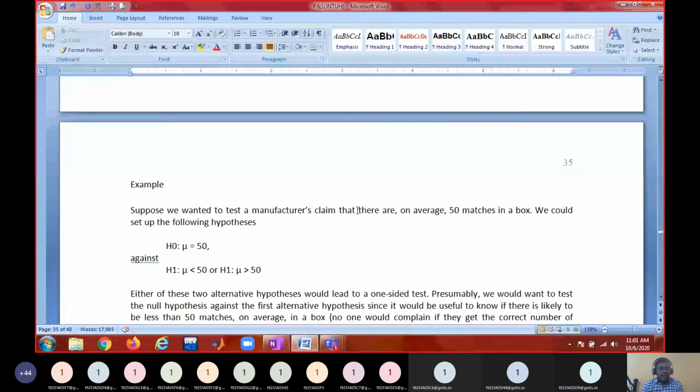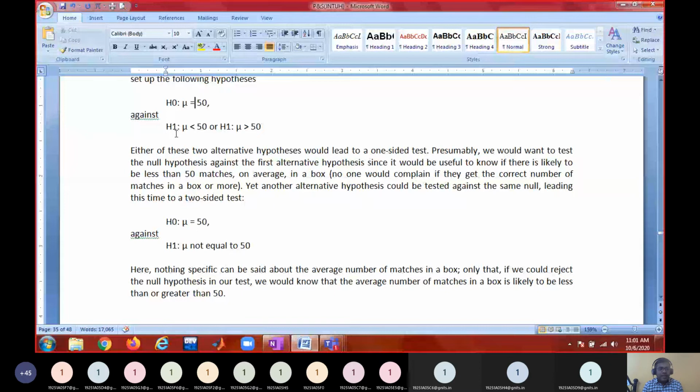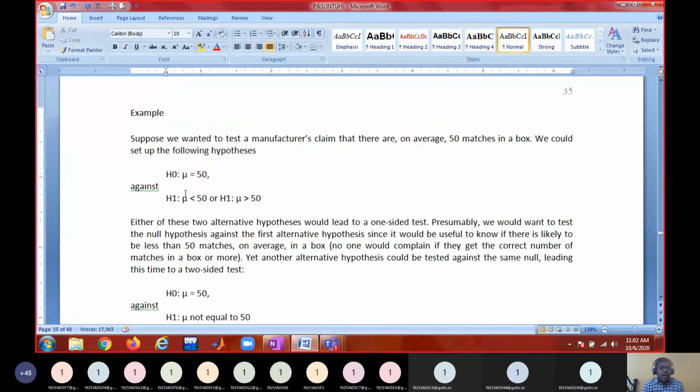As I said earlier, our null hypothesis is always a simple hypothesis, which involves equality. Whereas your composite hypothesis may be like this, or like this, or mu not equal to 50. And if you are framing the alternate hypothesis like this, that means you are going to conduct a left one tail test.